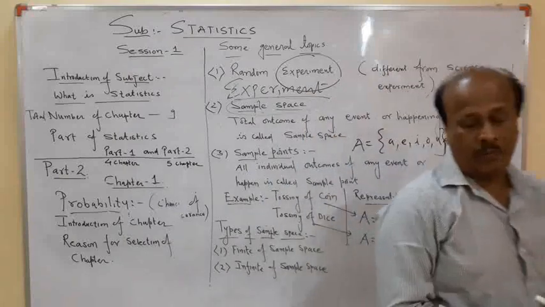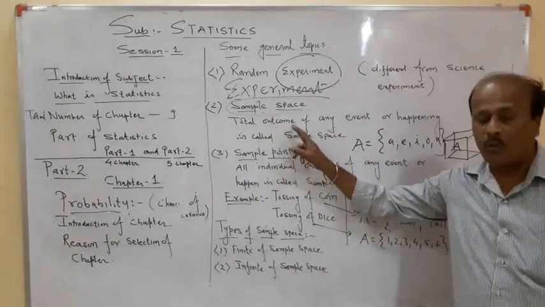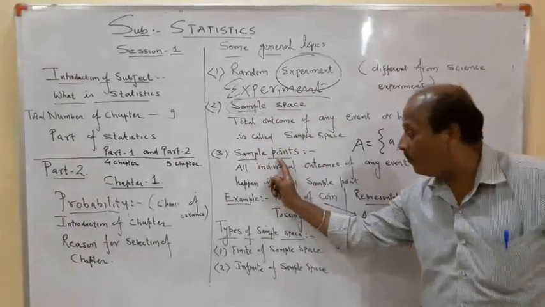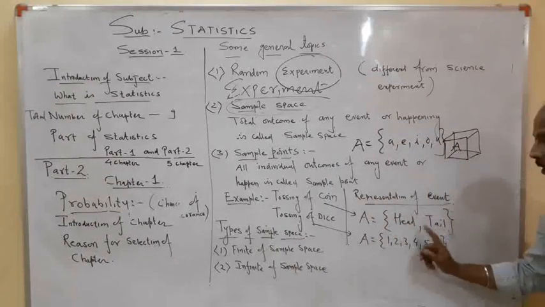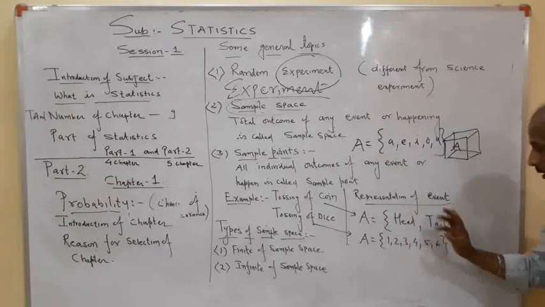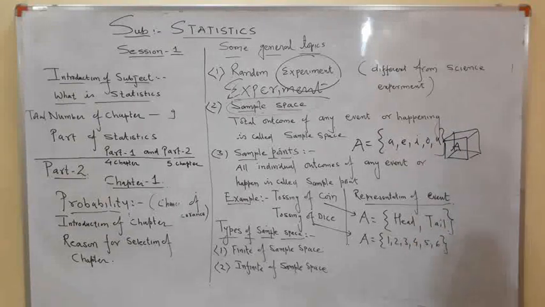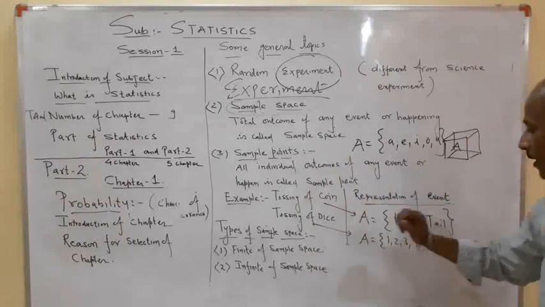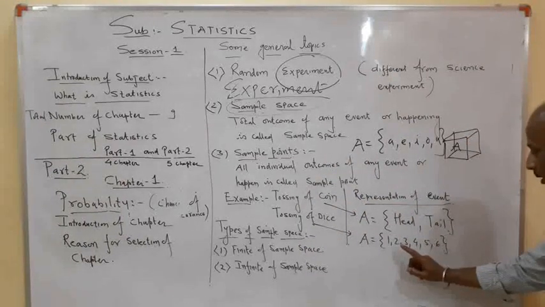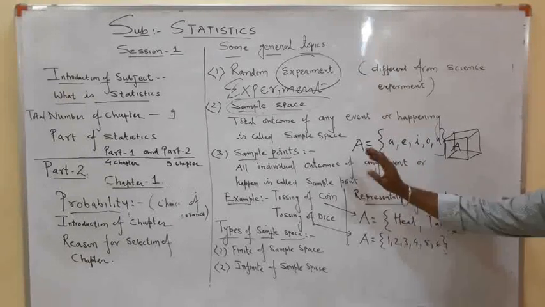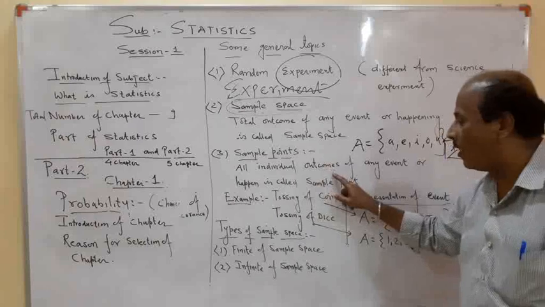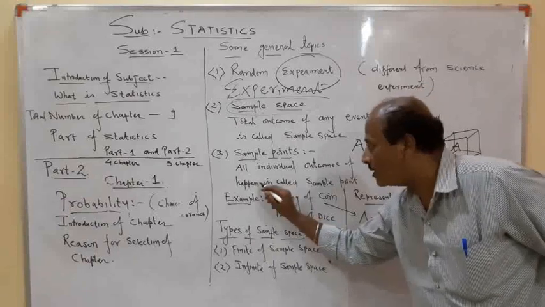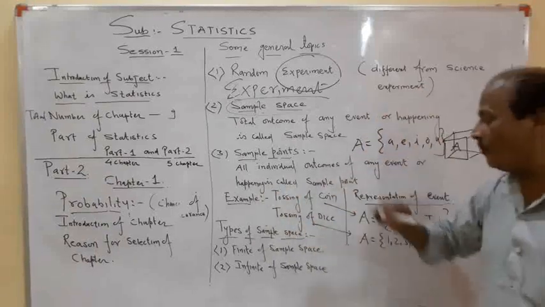So sample space is known to us now. All the possible outcomes of any event or happening are called a sample space. A sample point is an individual outcome, meaning head, tail, or 1, 2, 3. Suppose I am throwing a dice and I want the sample points of getting an even number. Even numbers are 2, 4, 6. Those are called sample points. All individual outcomes of any event or happening are called sample points.